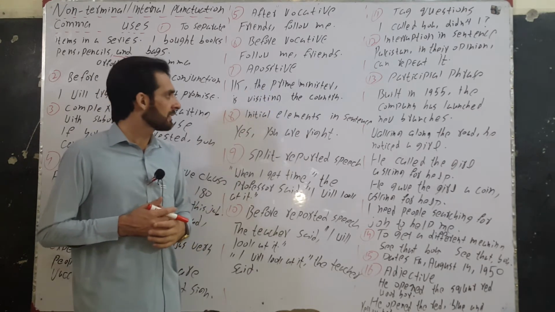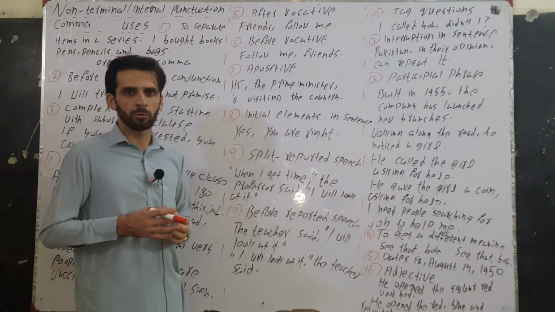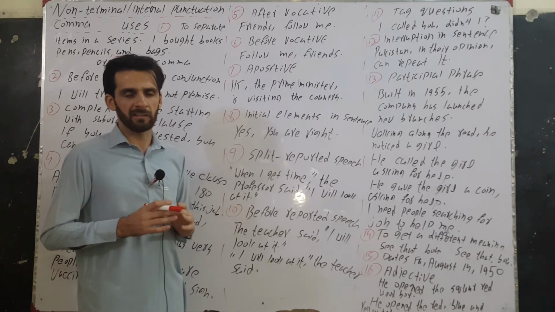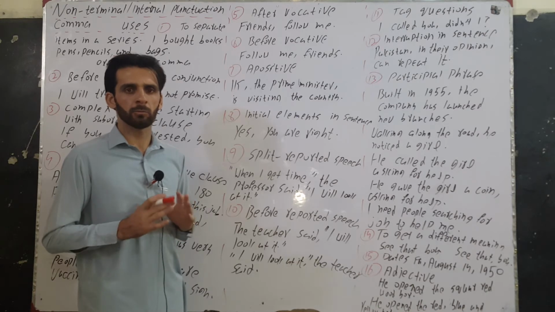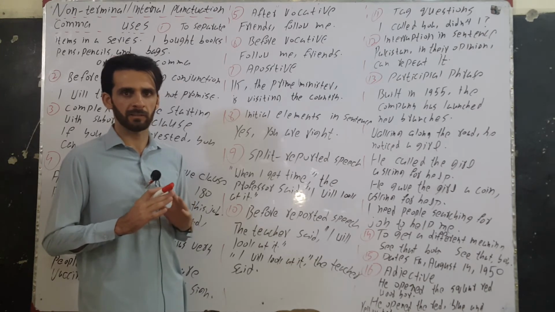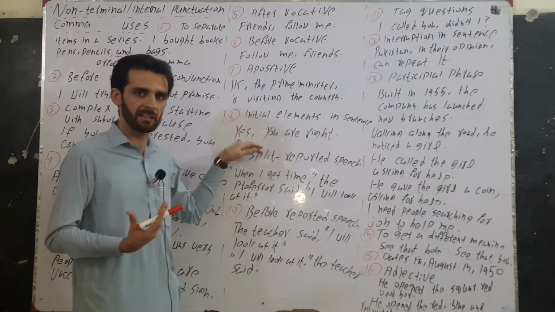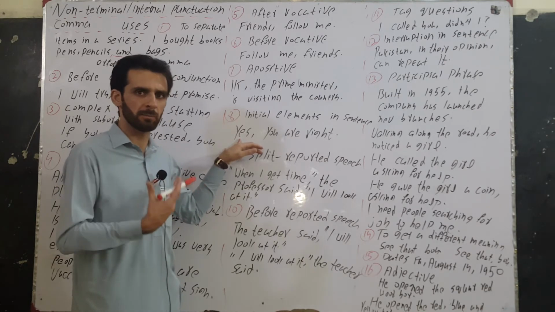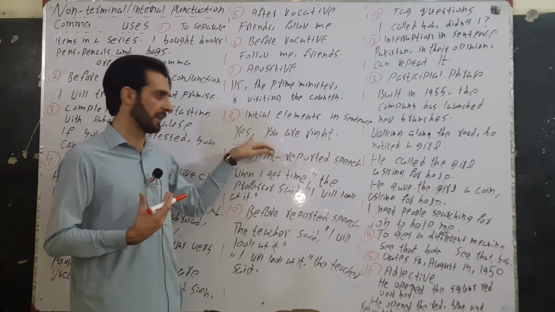Initial elements in a sentence is the next use for comma. When we have an initial element in a sentence and after which we take a pause, we will use comma after such initial element. Yes, this is an initial element and after this we take a pause, so we will use comma after it.